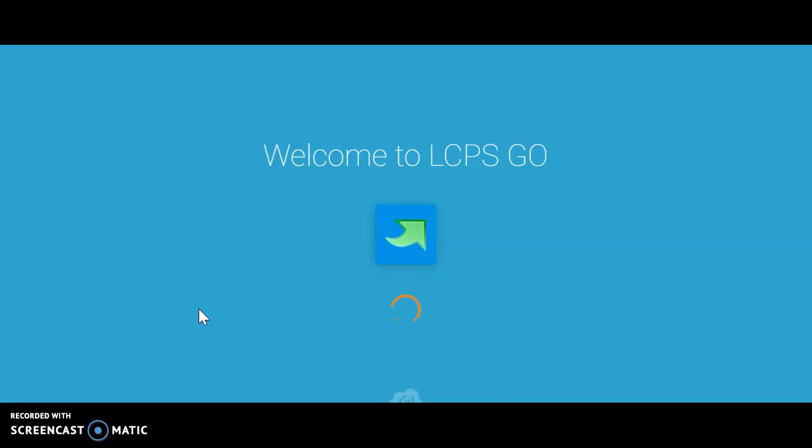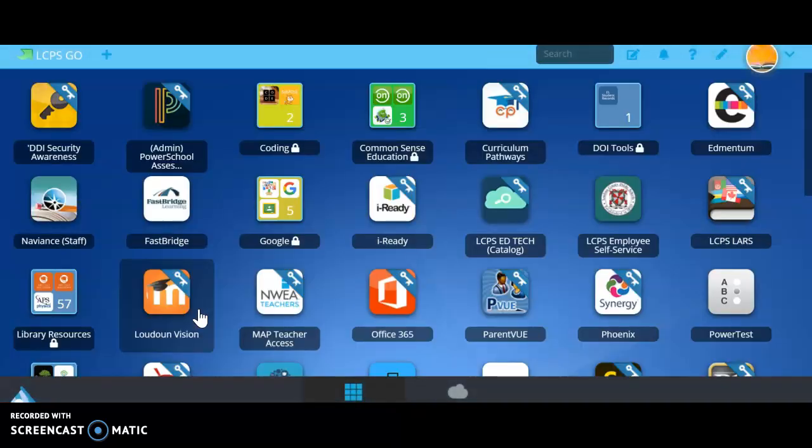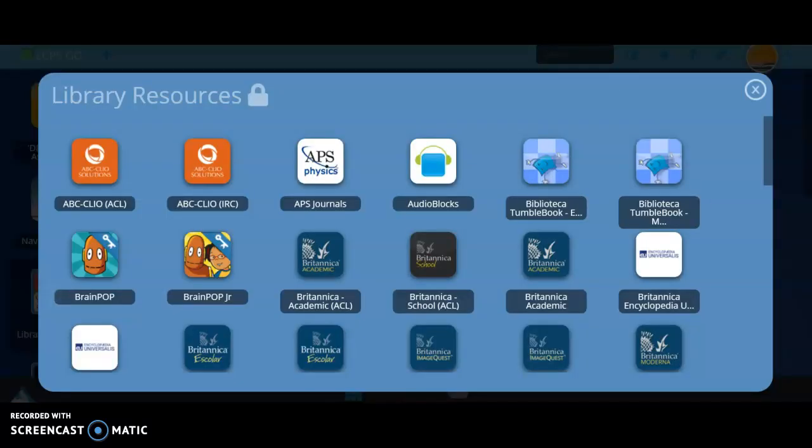One of those places that you can go to is your library resources folder, which is found on LCPS Go. So when you log in and load up LCPS Go, and then you scroll to your library resources folder, the first thing you're going to notice is that you have double stuff. You have your Academies of Loudoun stuff, and then you have your homeschool stuff.